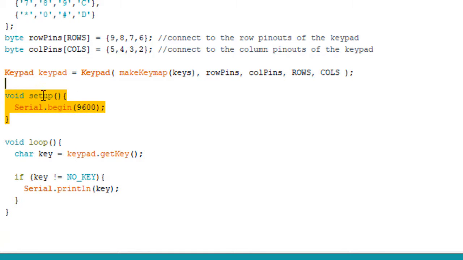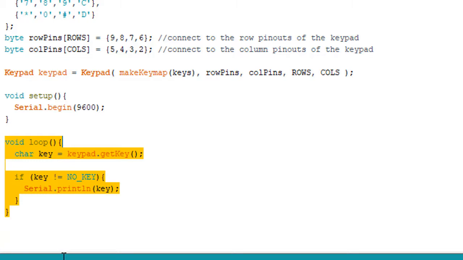So we have our setup function over here. As you know, the setup function only runs once in the program, at the beginning. So Serial.begin(9600), which is used for the serial monitor.